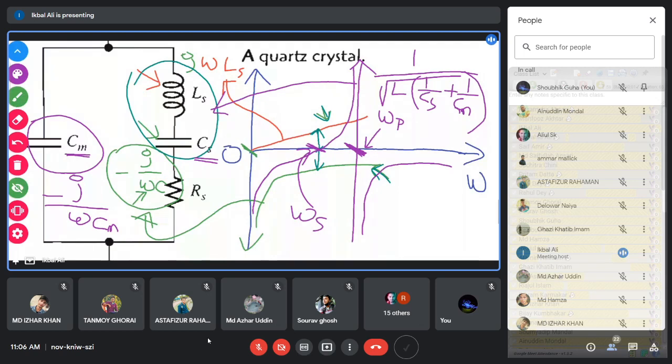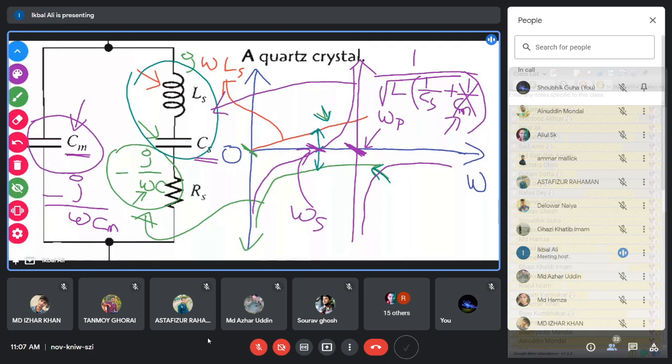And what was the series resonant frequency? It is 1 by root over LC. But Cm is very, very large. If Cm is very large, this 1 by Cm will be cancelled out. So the parallel resonant frequency becomes 1 by root over LCs, which is the same as the series resonant frequency. Due to the mounting capacitor being very large, the parallel and series resonant frequencies are very close.